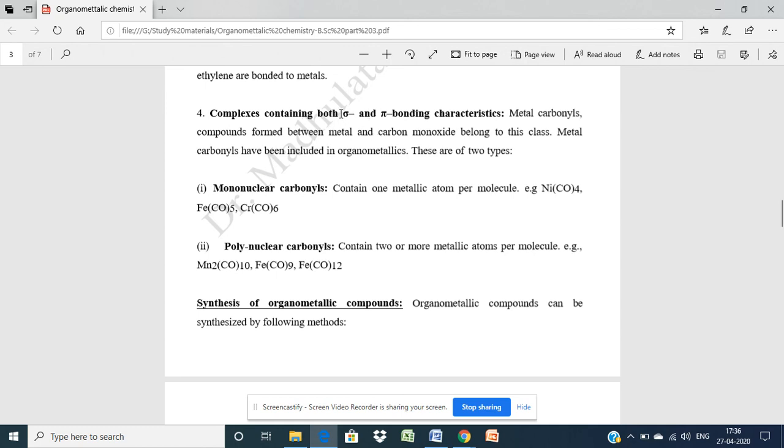Next, we are moving to complexes containing both sigma and pi bonds. Here, metal carbon